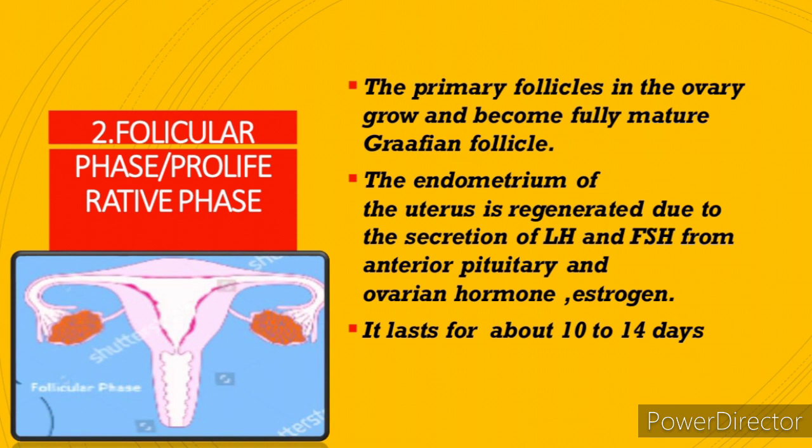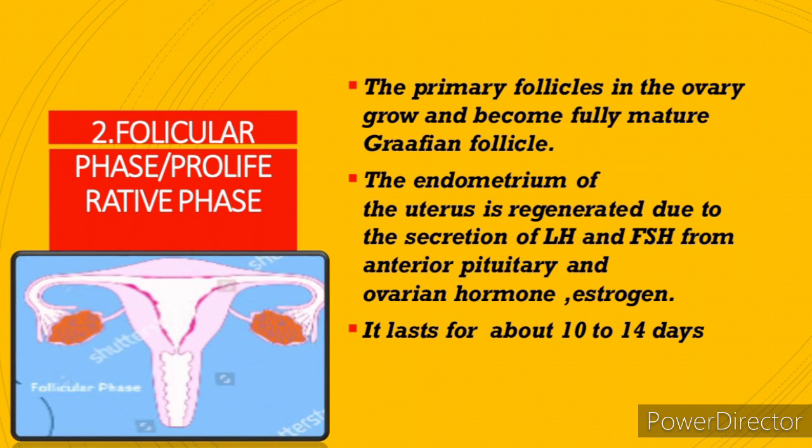So the endometrium is going to regenerate itself due to the secretion of the hormones like luteinizing hormone, follicle stimulating hormone, and with the help of the estrogen hormone. It lasts for about 10 to 14 days. And what happens in this phase? This phase is called follicular phase. That means follicular development is taking place in the ovary. So all these things happen in the ovary.